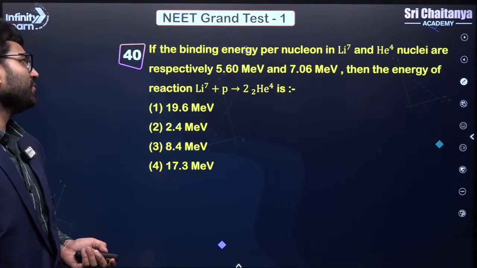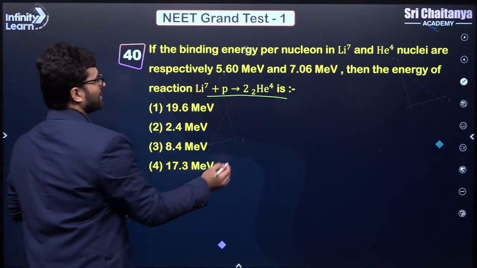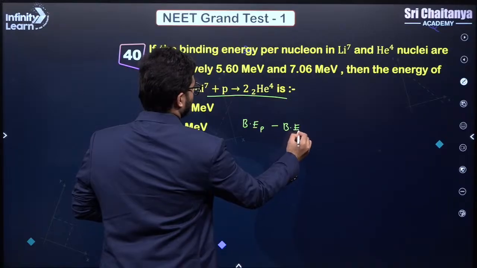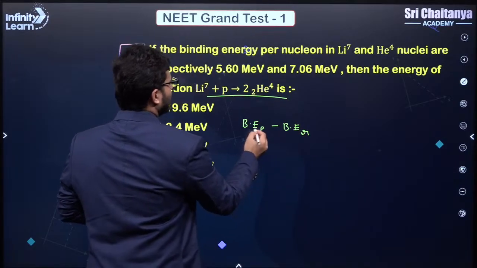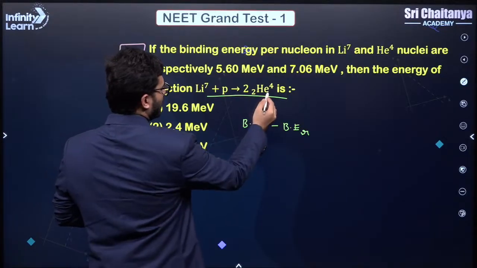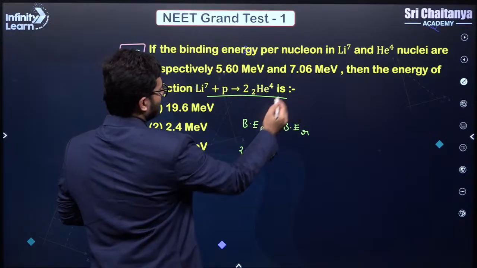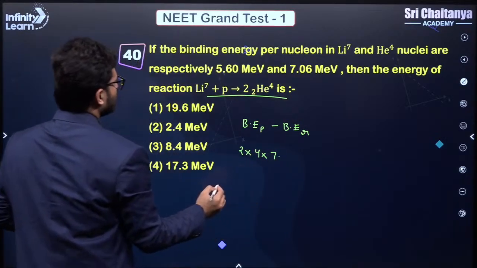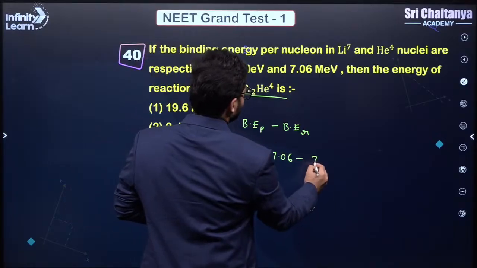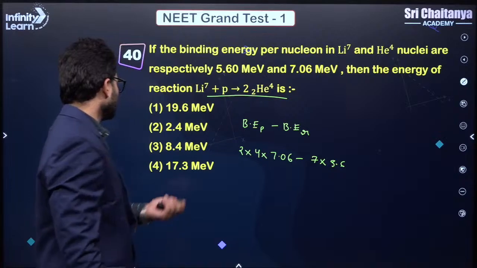If the binding energy per nucleon is this and this, so basically very, very simple. What is the energy of the reaction? It is the binding energy of products minus binding energy of reactants, right? So binding energy of products you can calculate: 2 multiplied by the number of nucleons of helium 4 multiplied by the binding energy per nucleon, 7.06, minus that of lithium 7 multiplied by 5.6. So you can calculate this.